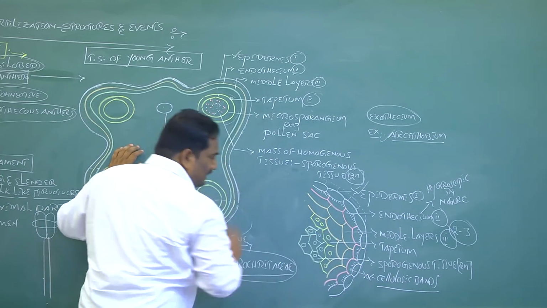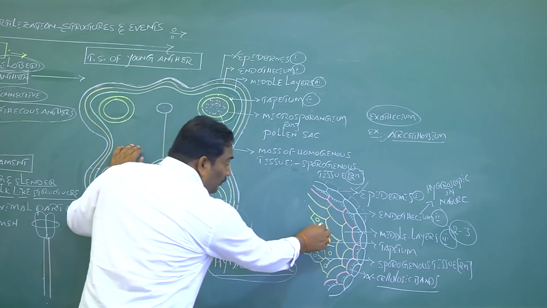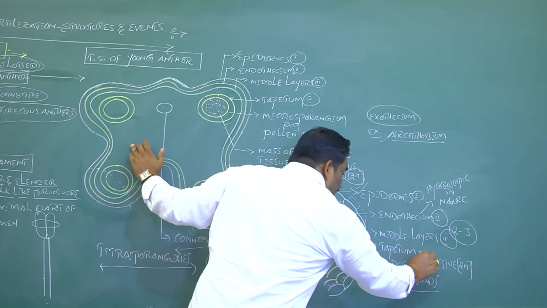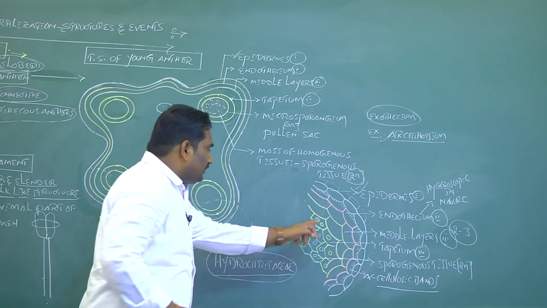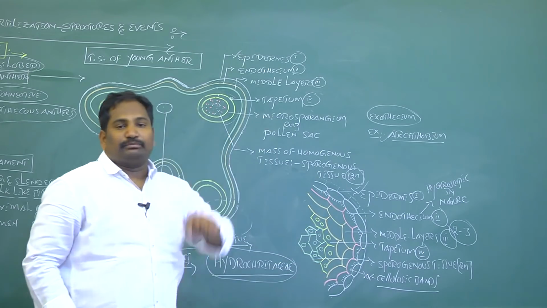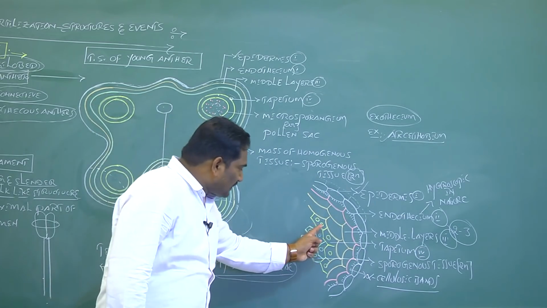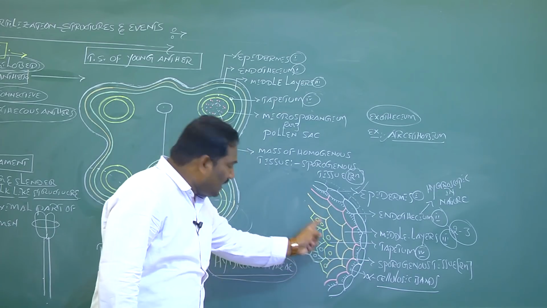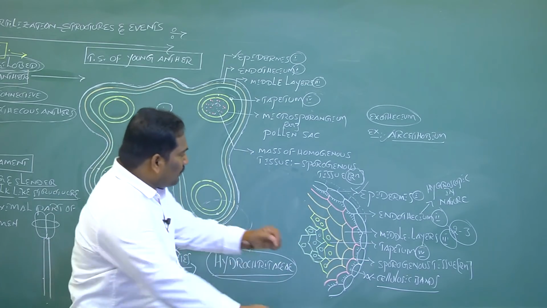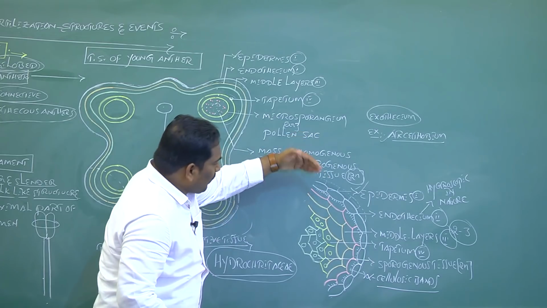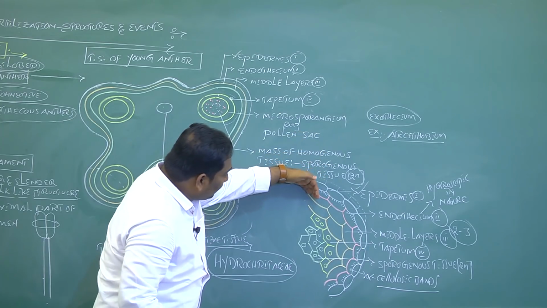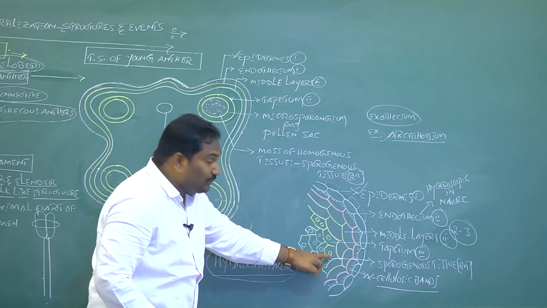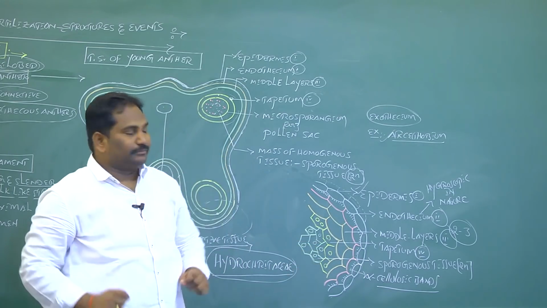Inner to middle layers, the fourth anther wall layer is called as tapetum. The innermost layer of anther wall is called as tapetum. Compared to epidermal cells, endothecial cells and middle layer cells, the cells of tapetum are bigger in size.